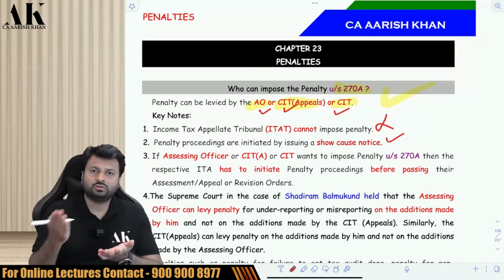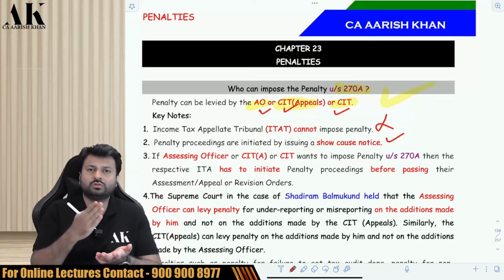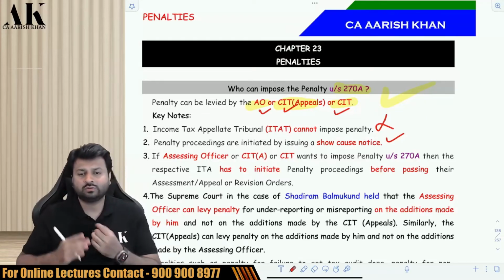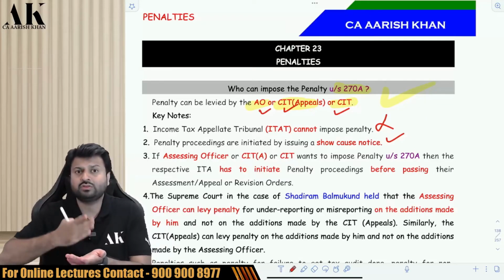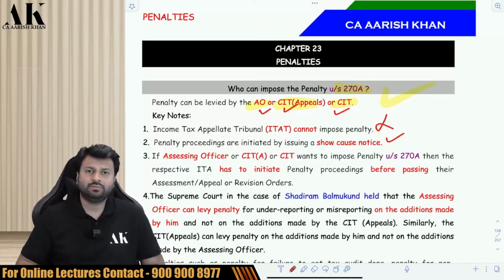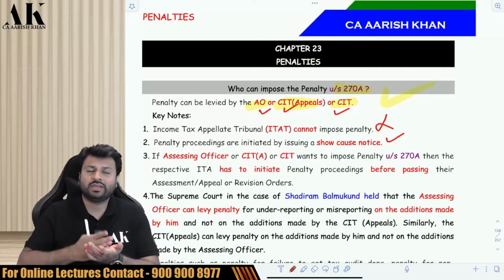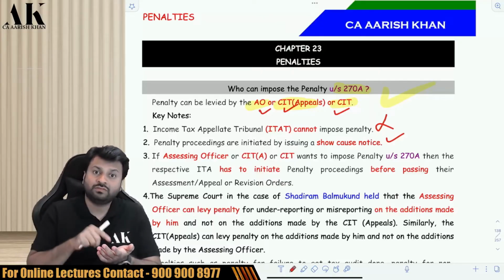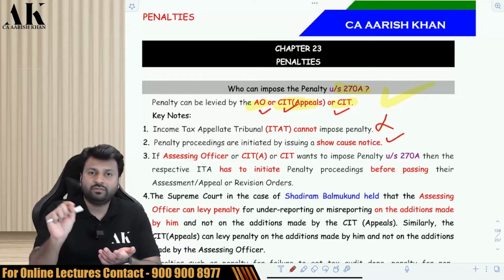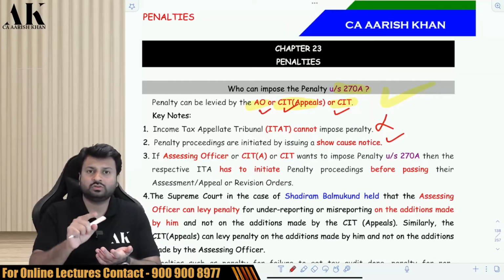The AO will issue show cause notice, the CIT(Appeals) will issue show cause notice, and even CIT will issue show cause notice. What is the timing of issue of show cause notice? That is also extremely important. The timing is very, very critical. Sir, what is the timing? The AO will issue the show cause notice before completion of the assessment proceeding. Before passing the order of assessment, the AO has to issue the show cause notice.